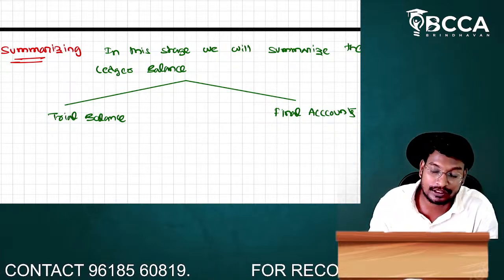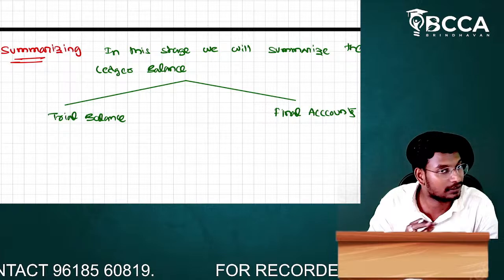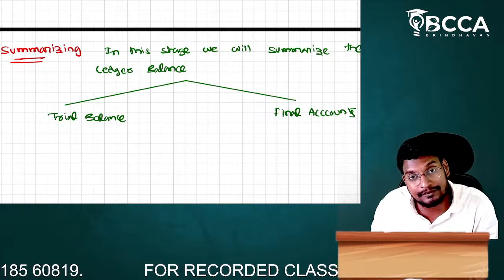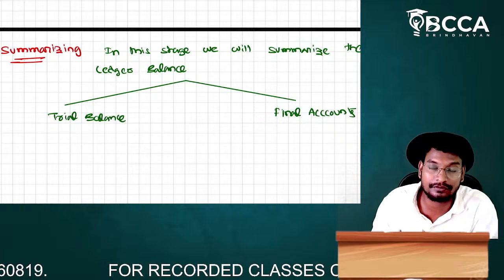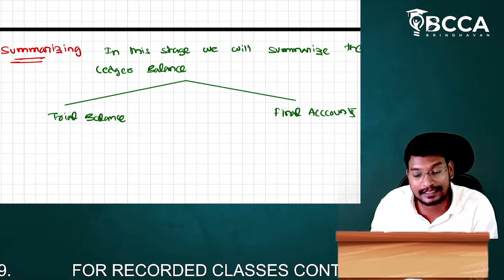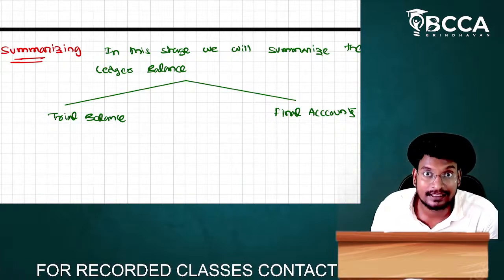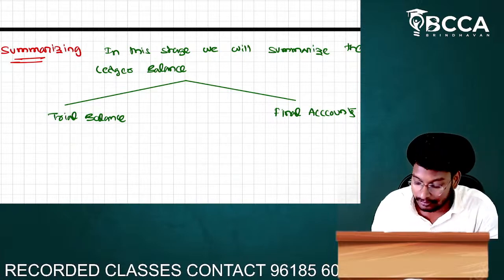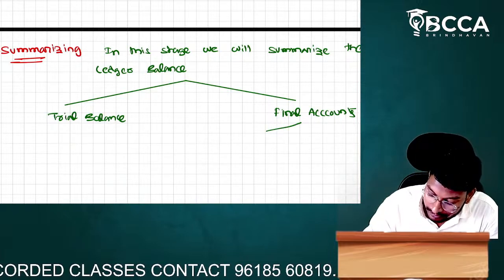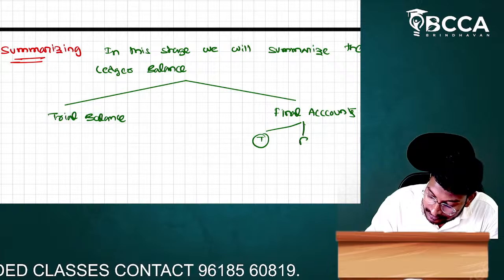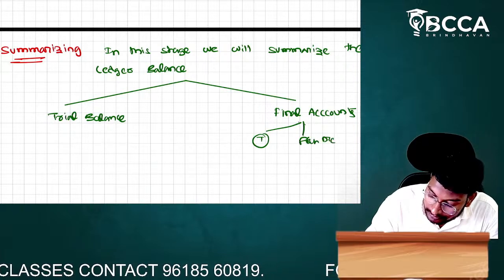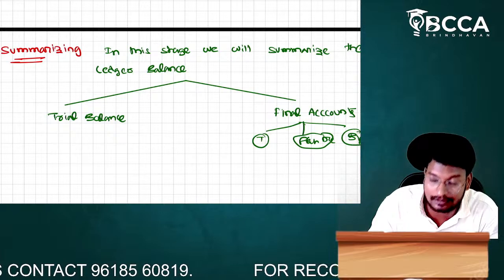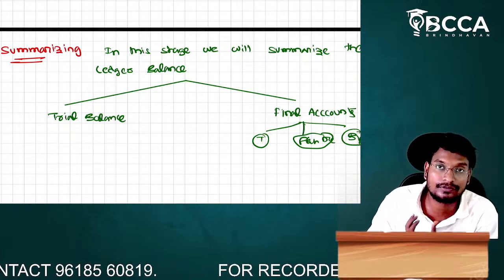Because of the first step, can we get the profit or loss? No. Because of the second step, can we get the profit or loss? No. Where can we get the profit or loss? In the summarizing stage, where we do the final accounts. In the final accounts, first we use the trading account, second the profit and loss account, third the balance sheet. In the trading account and profit and loss account, we will get the profit or loss of the organization.